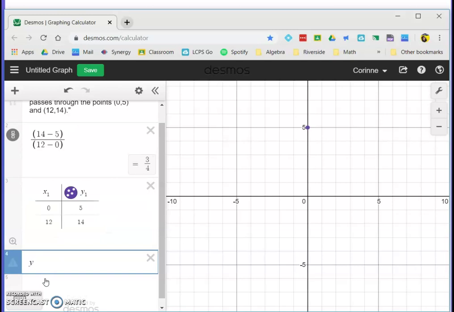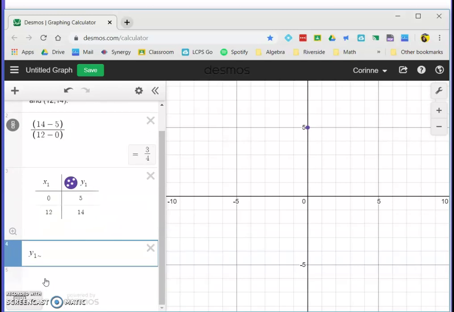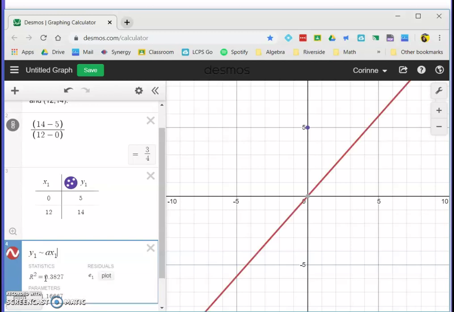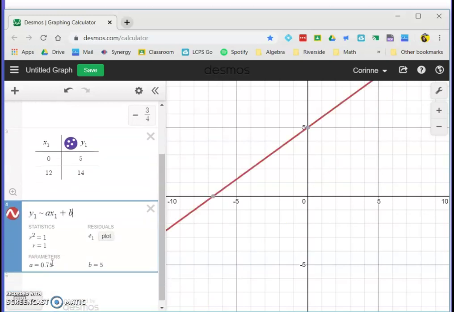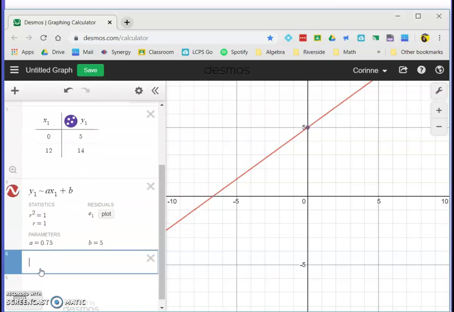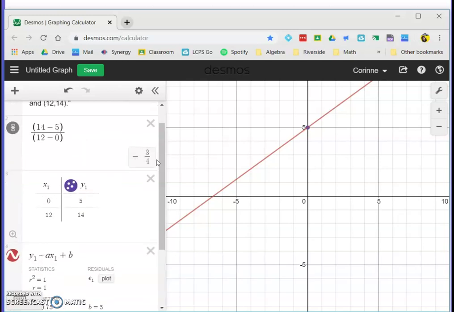You say y sub 1 tilde a x sub 1 plus b, and the coefficient on this x value here is 0.75, and if I don't know that 0.75 is 3 over 4, I can use Desmos. I type in 0.75, I go over here to the fraction button, and I can convert that to a fraction, and the slope of that line is 3 over 4, which is the same thing that we found using the slope formula.